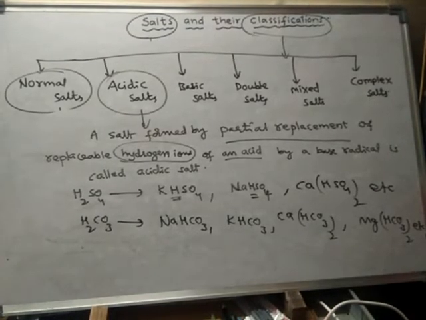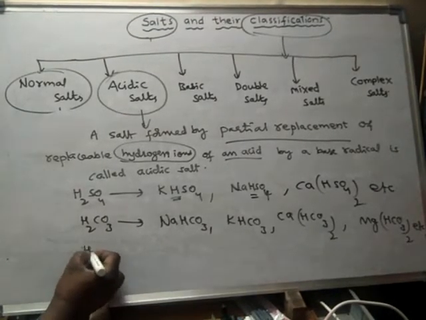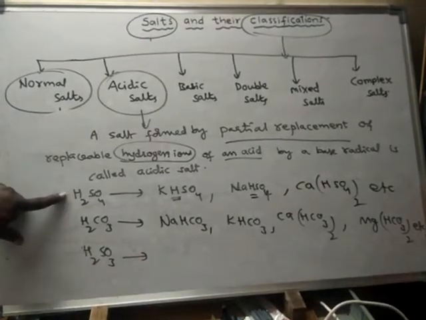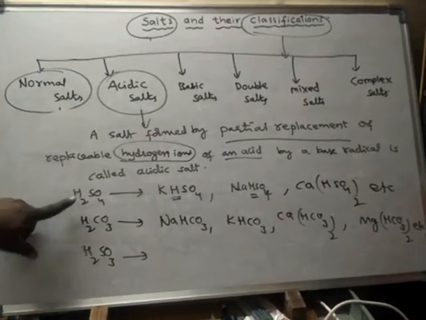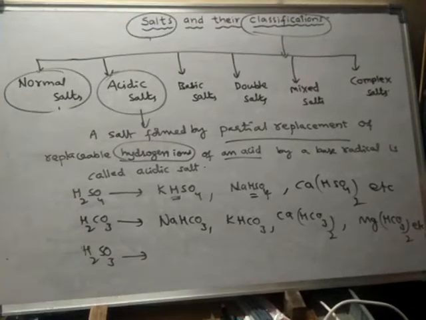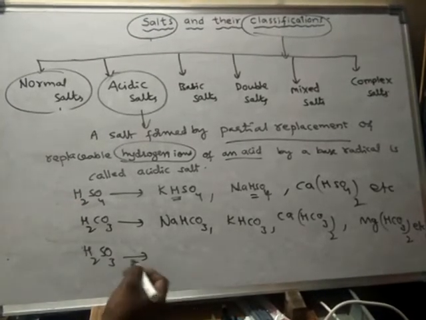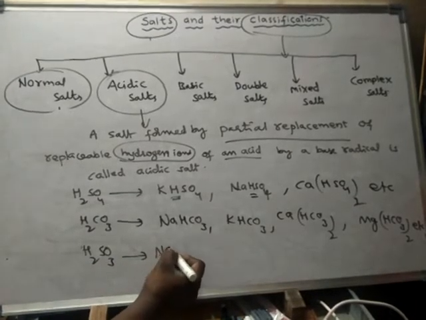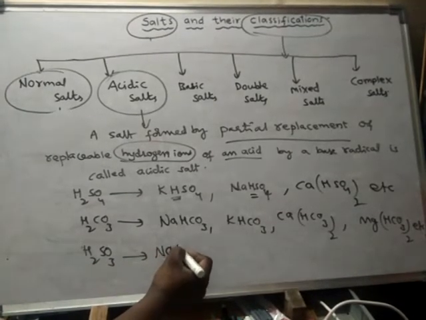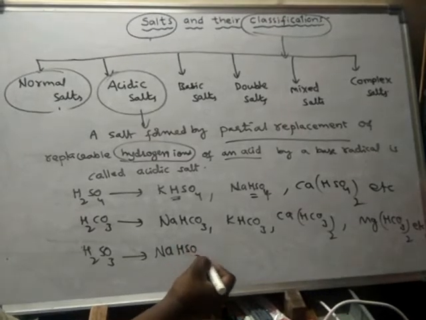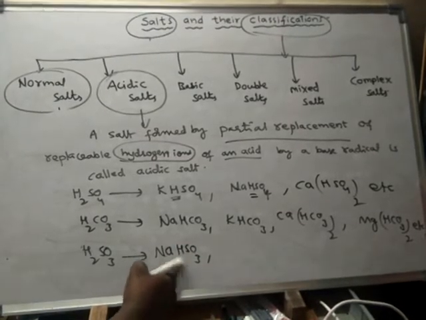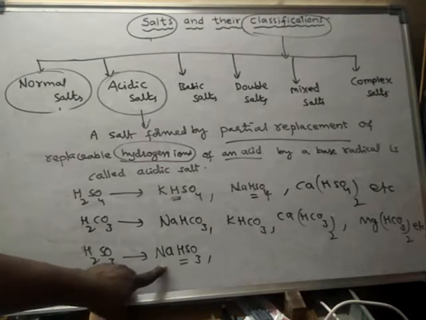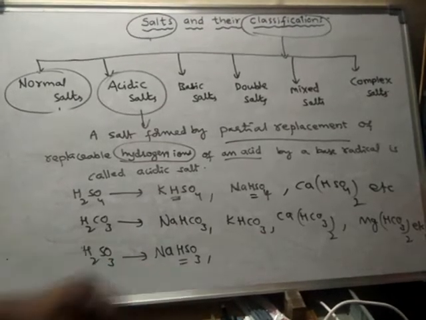And some more, sulfurous acid, H2SO3. This is sulfuric acid, this is sulfurous acid. So from this acid, the acidic salts formed are NaHSO3. Sodium hydrogen sulfite, only one hydrogen is replaced by sodium and another hydrogen is still left over.